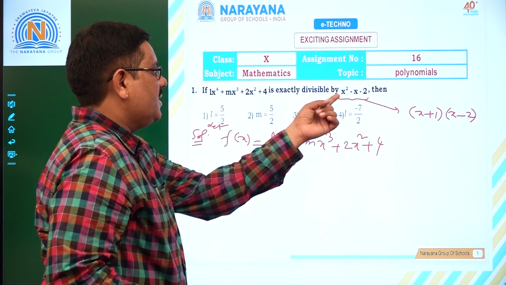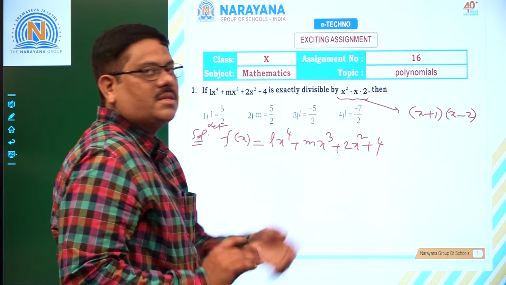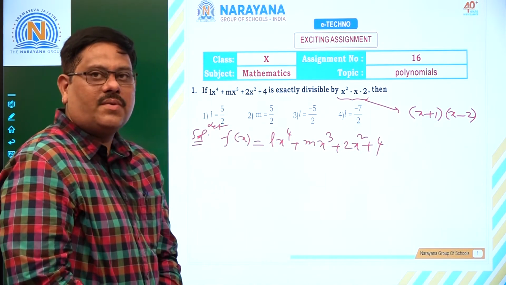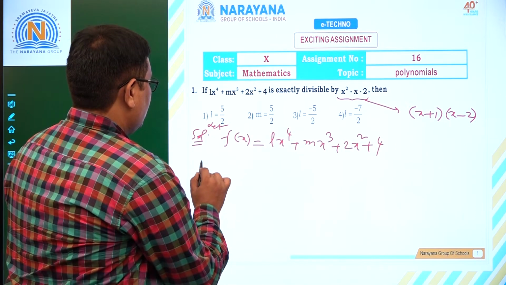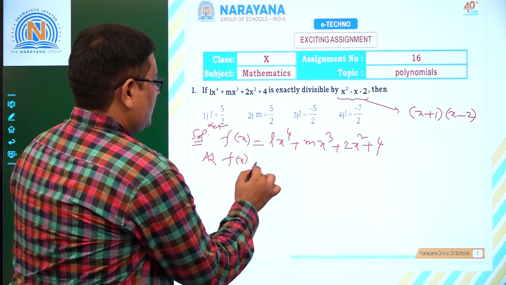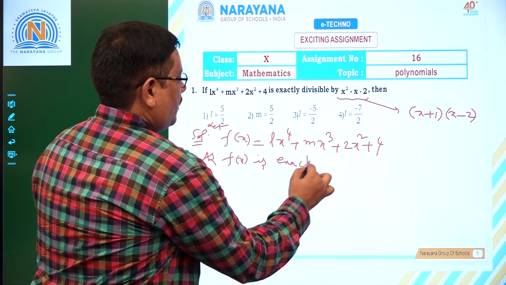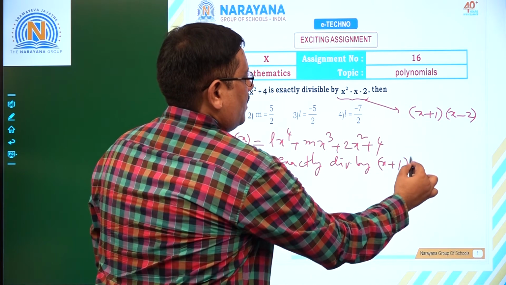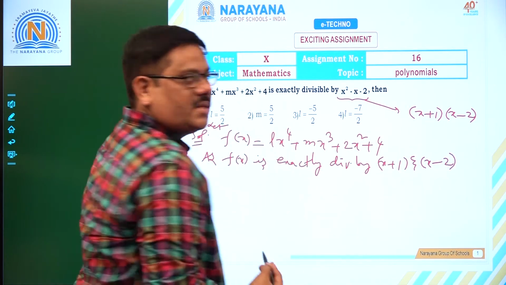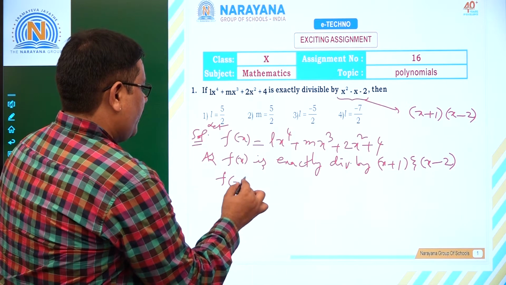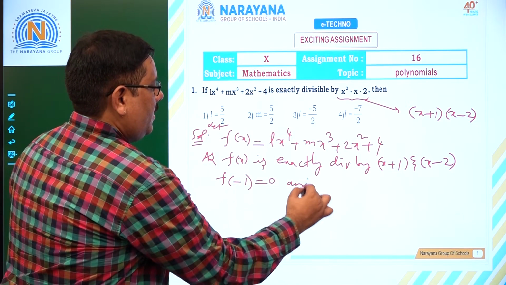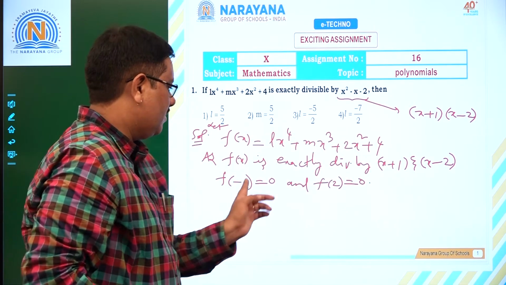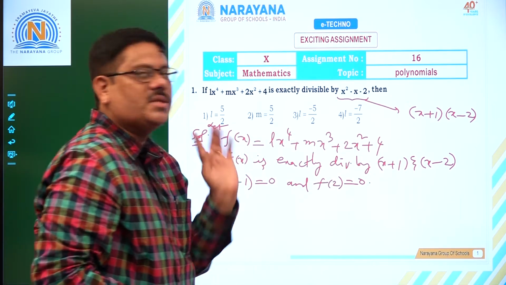If this f(x) is divisible by x square minus x minus 2, it is certainly divisible by both of its linear factors, x plus 1 and x minus 2. As f(x) is exactly divisible by x plus 1 and x minus 2, what inference can we take? f of minus 1 is equal to 0 and f of 2 is equal to 0.